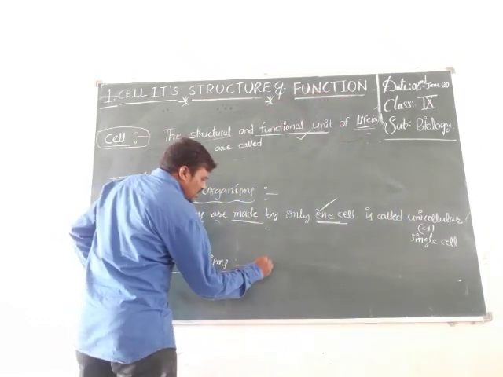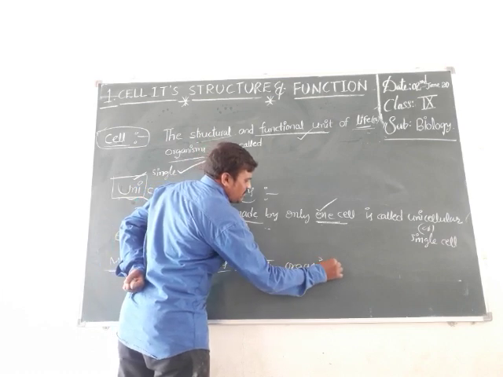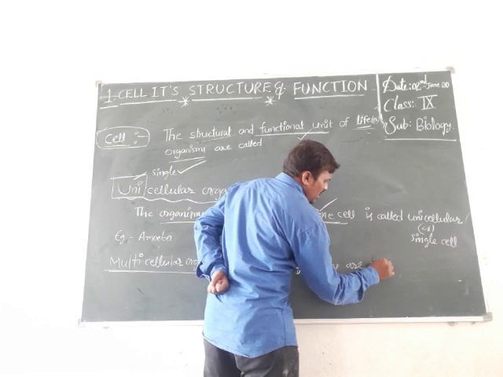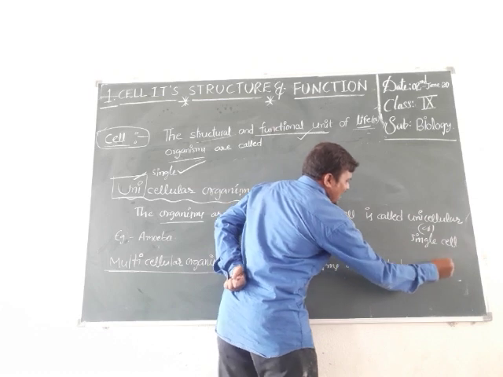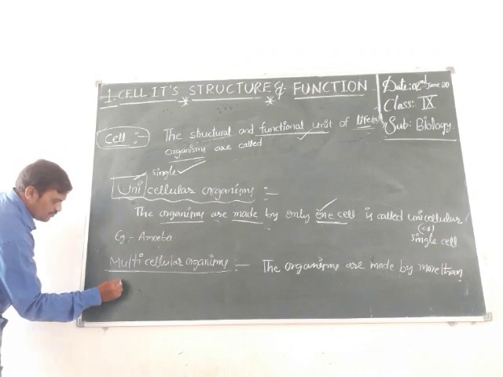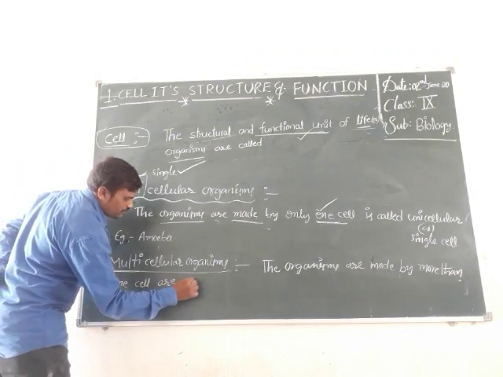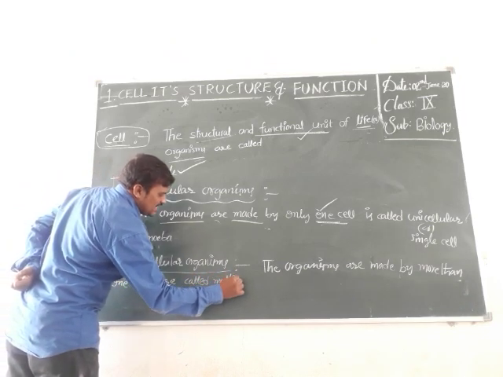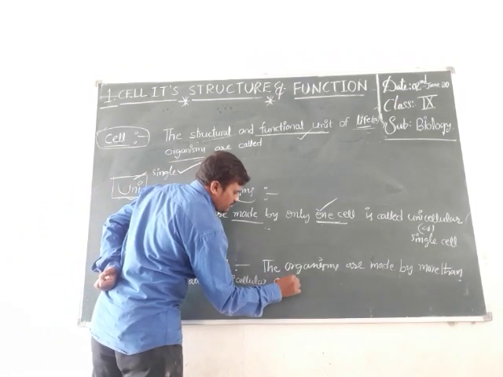The organisms made by more than one cell are called multicellular organisms.